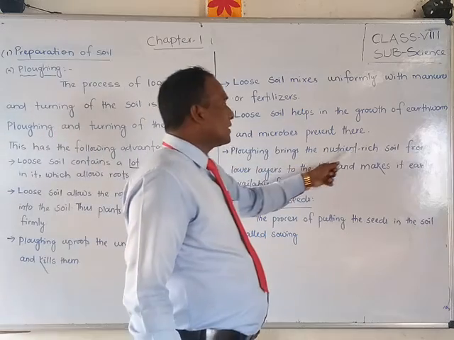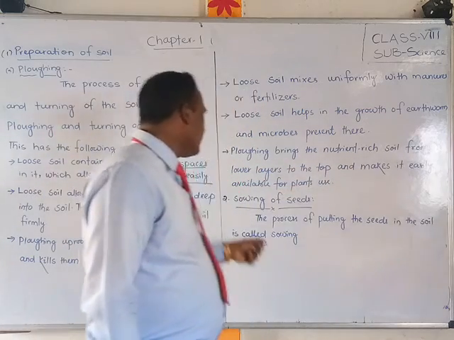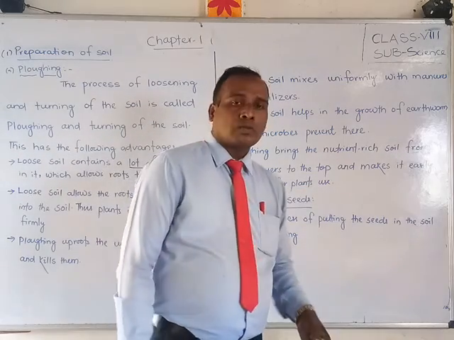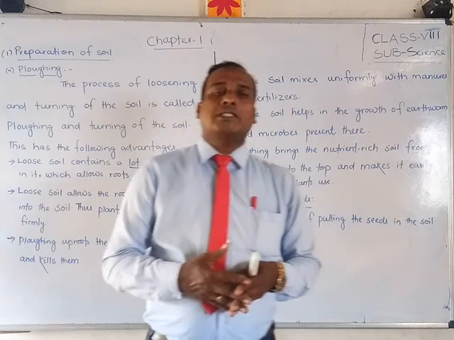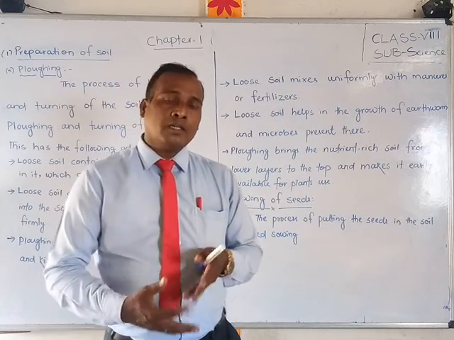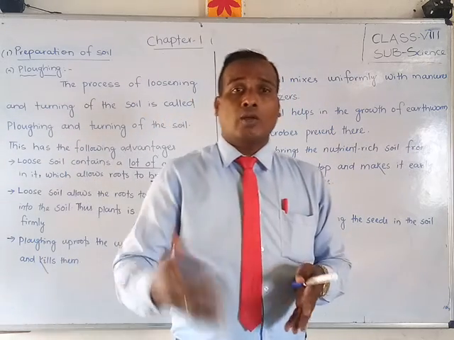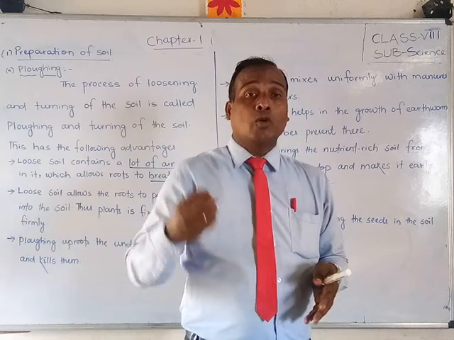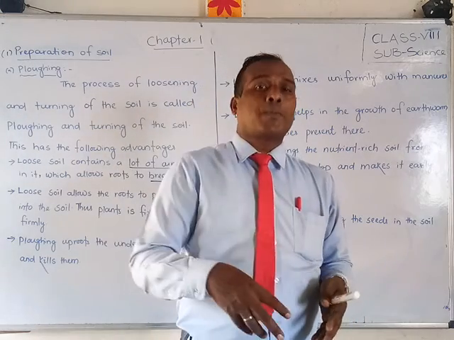Plowing brings the nutrient-rich soil from lower layers to the top and makes it easily available for the plants to use. It is also very beneficial. Whenever you do plowing, the lower layer, which contains rich nutrients, will come to the upper layer.